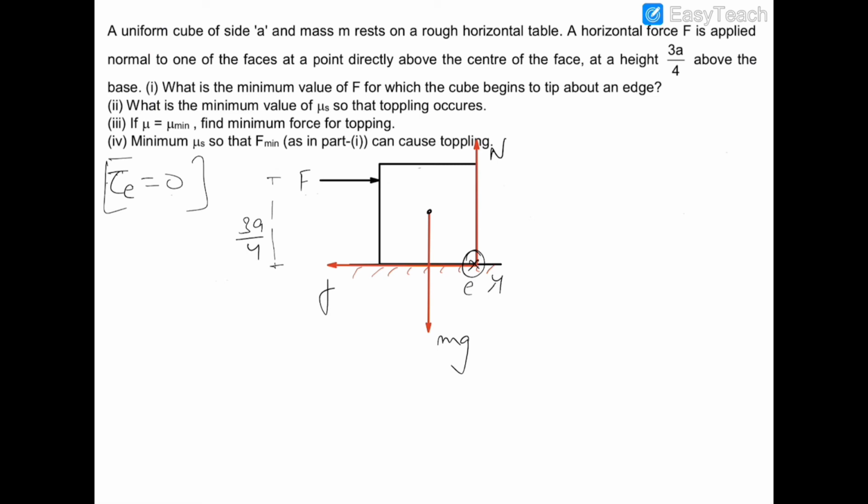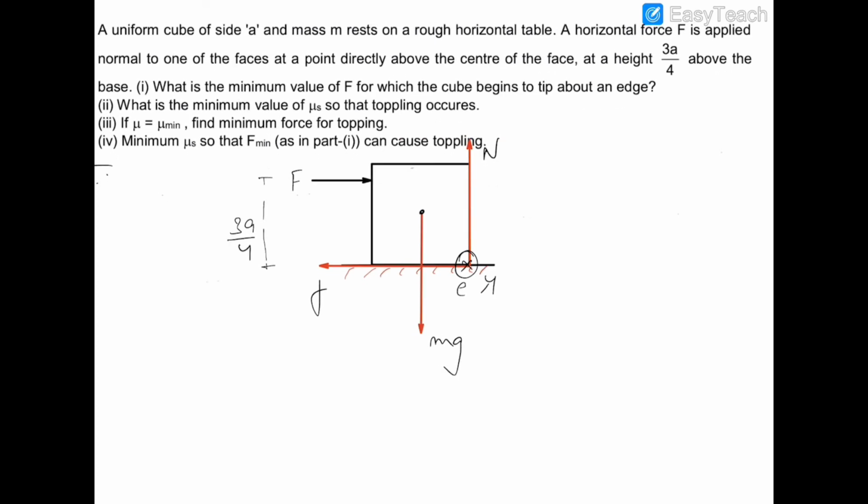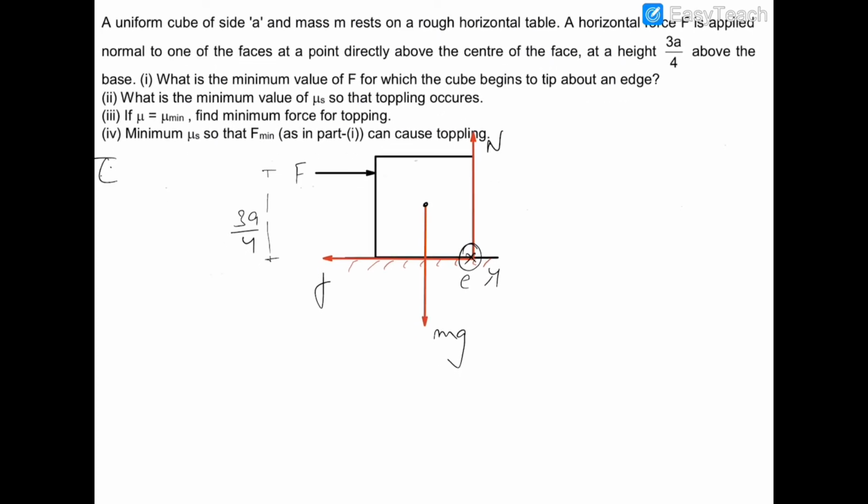The torque of F about E will be F into 3a by 4 in the clockwise sense, because F is situated at a distance of 3a by 4 from this point E. This is the clockwise torque which is toppling this block.